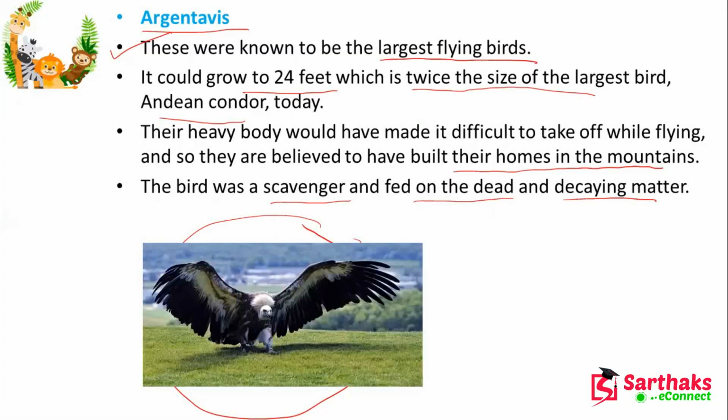So here, Argentavis. These are the largest flying birds. They can grow up to 24 feet, and they made their homes in the mountains. Due to their heavy body, it was very difficult to make the nest there. The bird was a scavenger and fed on dead and decaying matter, like the vulture. Argentavis magnificens was among the largest flying birds ever to exist.